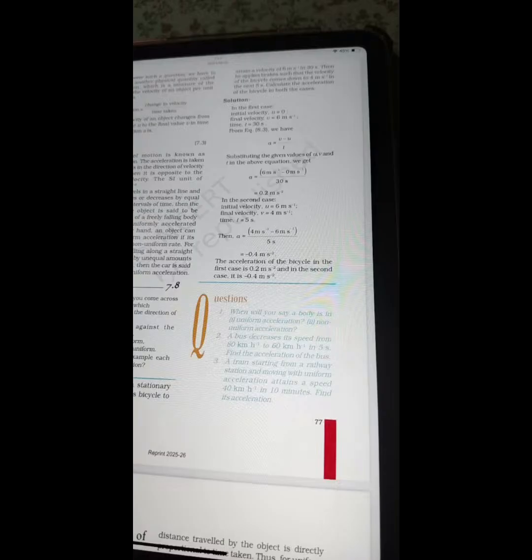In-text questions. One, what will you say a body is in one, uniform motion, two, non-uniform motion? It's uniform acceleration and non-uniform acceleration. Two, a bus decreases its speed from 80 kilometer per hour to 60 kilometer per hour in 5 seconds. Find the acceleration of the bus. Three, a train starting from a railway station and moving with uniform acceleration attains a speed of 40 kilometer per hour in 10 minutes. Find its acceleration.